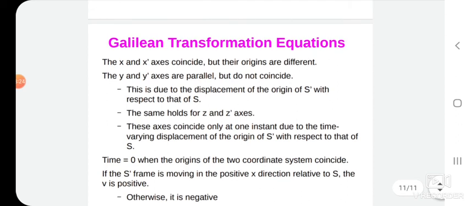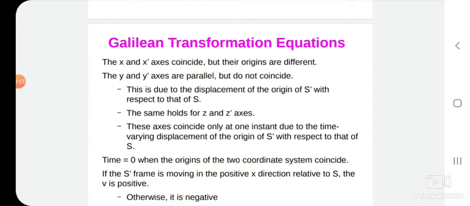Now, this is all about the Galilean transformation equations. Quick review of this point: we must know the transformation equations: x prime is equal to x minus vt, y prime is equal to y, z prime is equal to z, t prime is equal to t. Inverse transformation: x is equal to x prime plus vt, y is equal to y prime, z is equal to z prime, and t is equal to t prime.